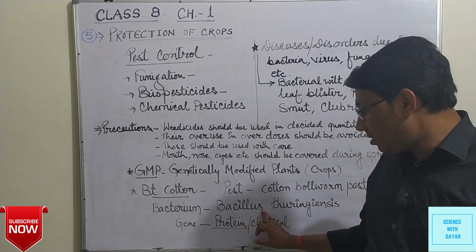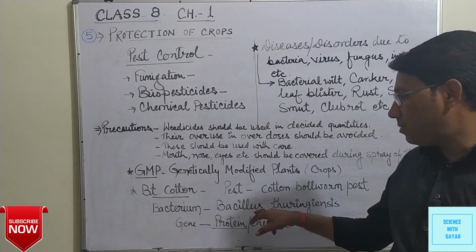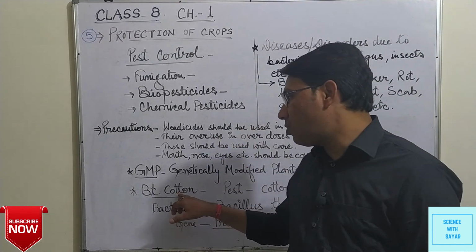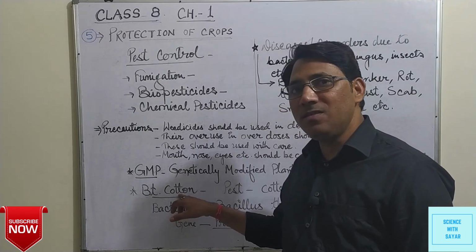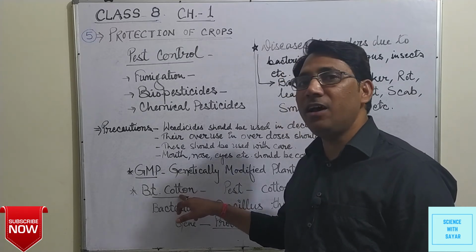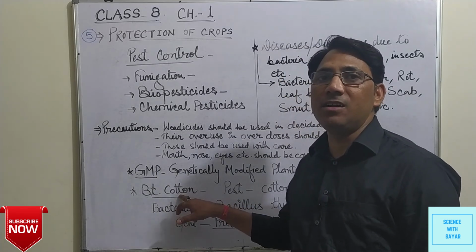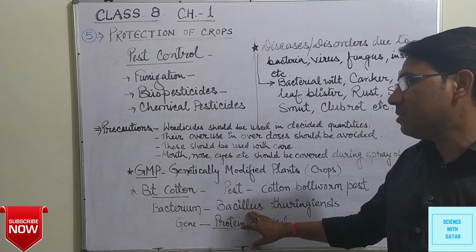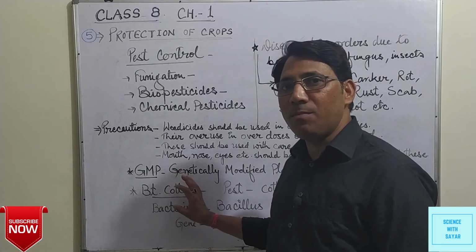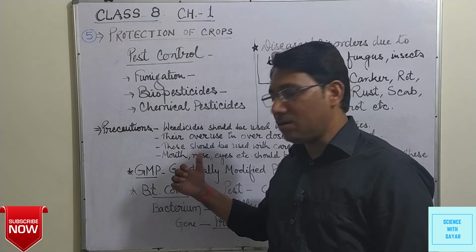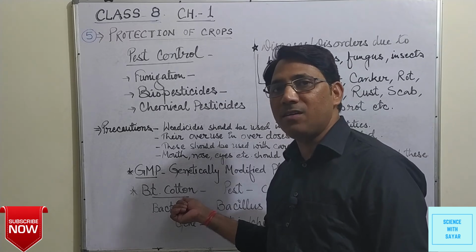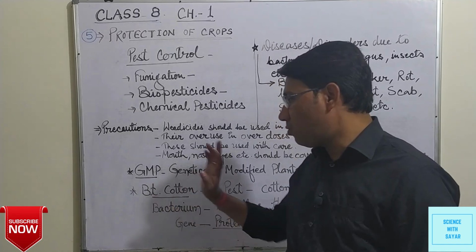Now this modified cotton plant has a new gene that has been taken from this bacterium, and this cotton is modified. This cotton variety is a genetically modified crop plant. This is known as BT cotton.